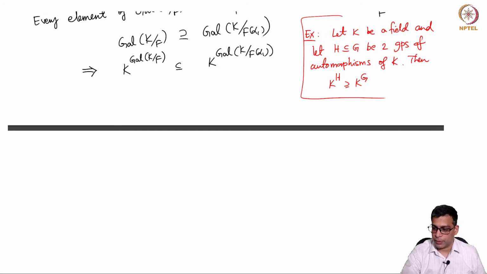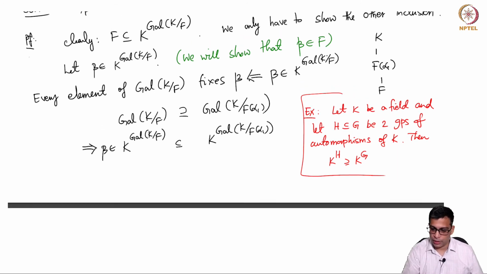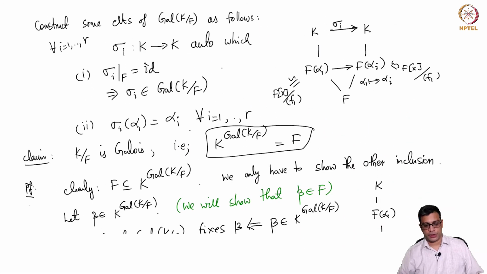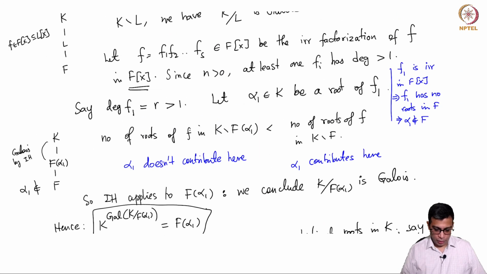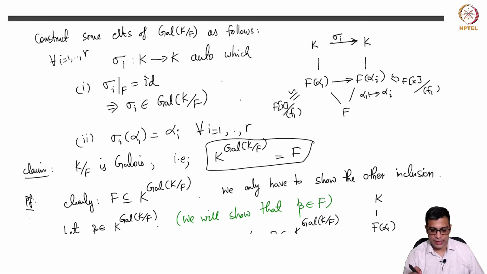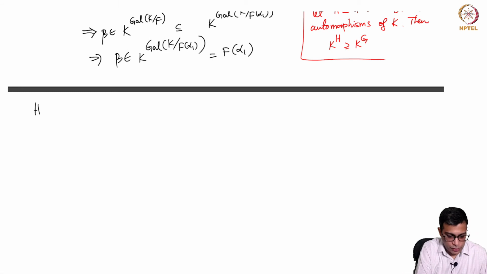Okay, but now coming back to the proof, beta was chosen to be here, right? Beta was chosen to be here. So that means beta is in K power Galois K over F alpha 1. But now induction hypothesis told us what? All the way back I wrote here. This is the induction hypothesis, right? K power Galois K over F alpha 1 is F alpha 1. So that means this is equal to F alpha 1. So beta is in F alpha 1. So hence beta is in F alpha 1.